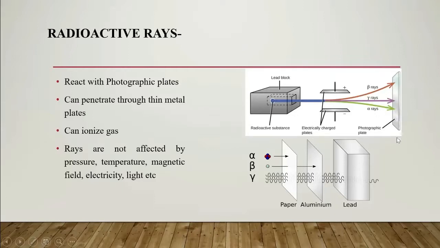And this is the photographic plate, showing the penetration power of different rays like alpha, beta and gamma. Here we can see that gamma rays have maximum penetration power and alpha rays have minimum penetration power.